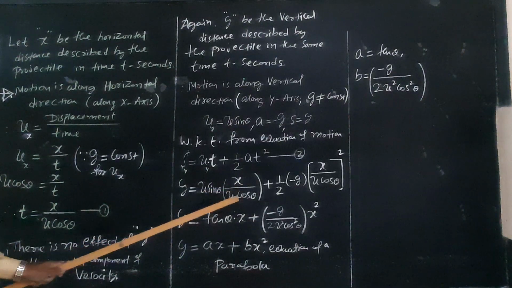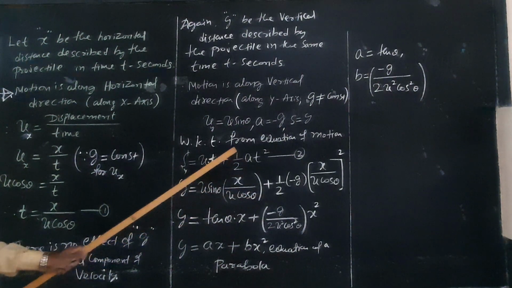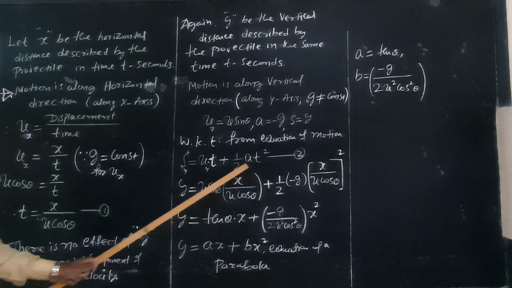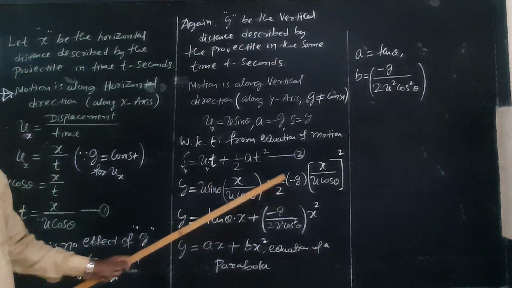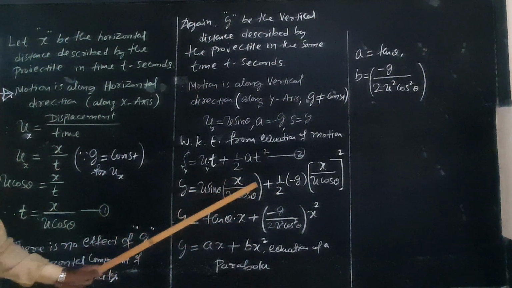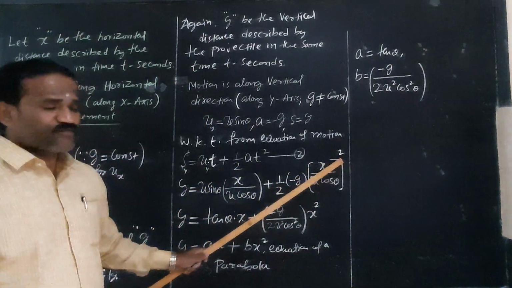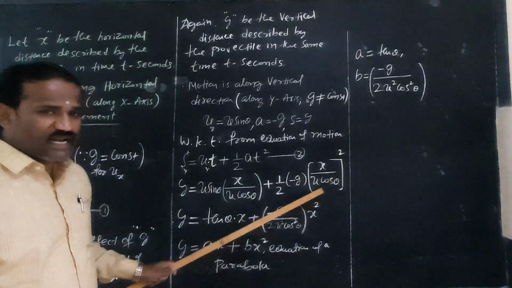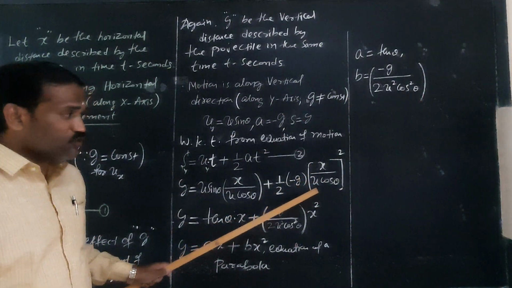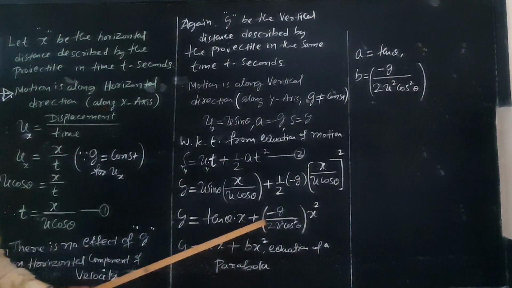So y is equal to u sin theta times x by u cos theta, plus half times a, where a is equal to minus g, times t square. Again t is x by u cos theta, so t square is x by u cos theta whole square, which is x square divided by u square cos square theta. Group the terms.